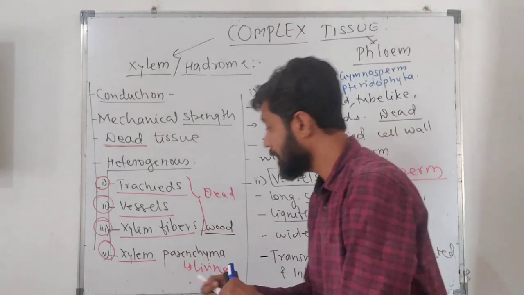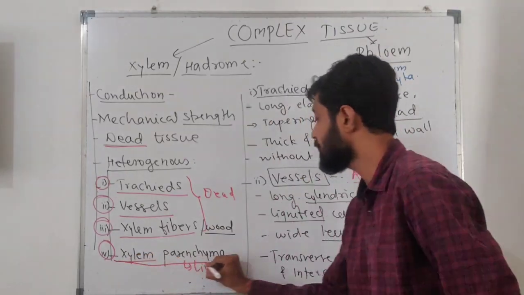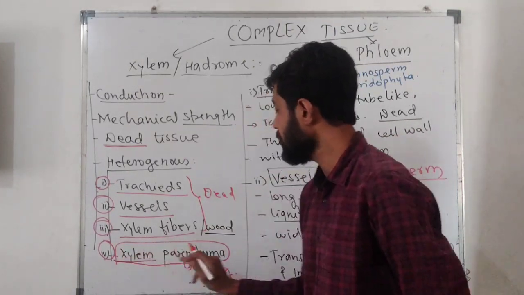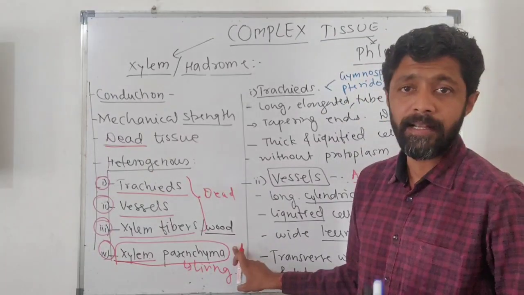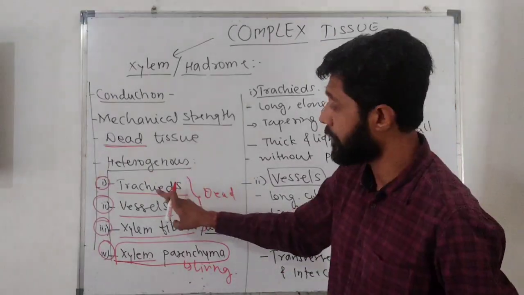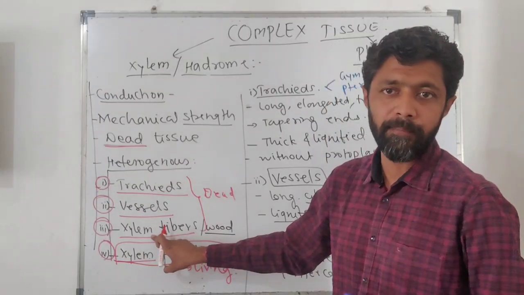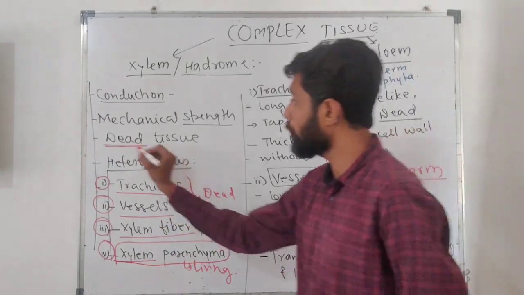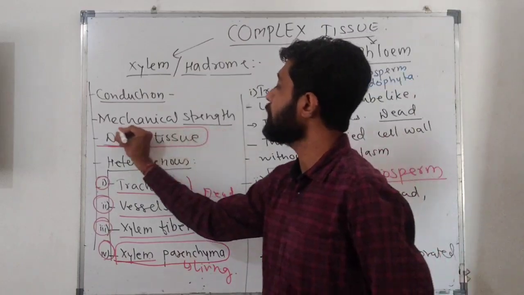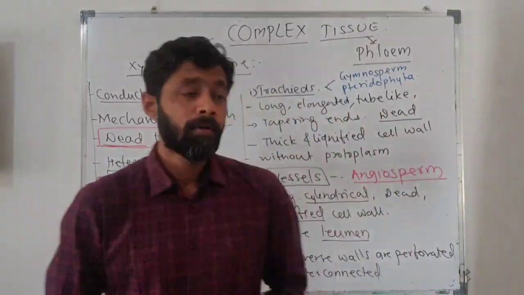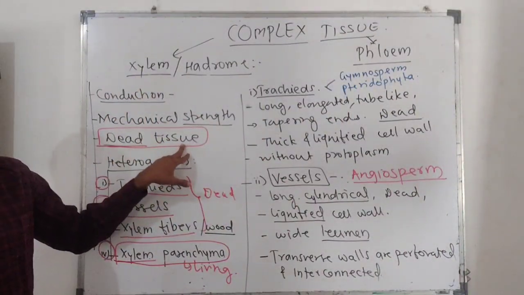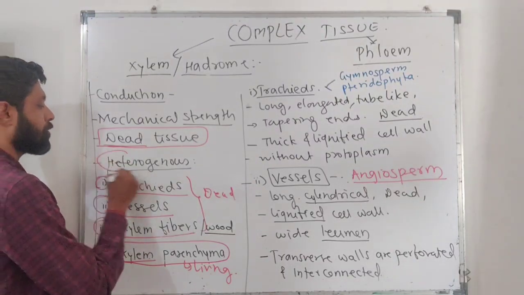Among these four tissues, only xylem parenchyma is considered a living tissue. The rest of the three, that is trachea, vessels, and xylem fibers or xylem sclerenchyma, are dead tissue. So we consider xylem as a dead tissue, and we call xylem a heterogeneous tissue.